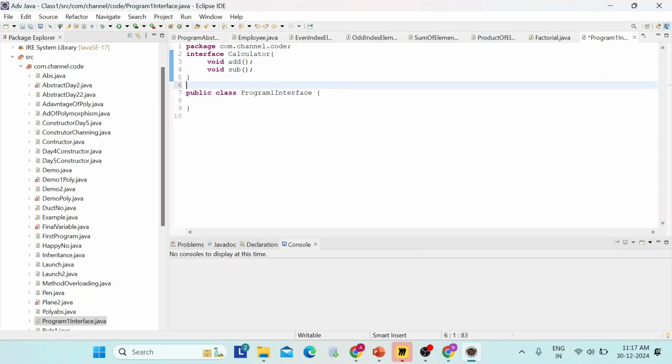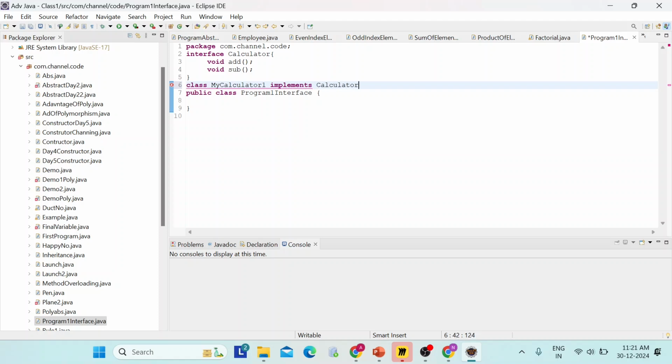Now we will see class my calculator implements. In an interface, what we use is implements calculator.